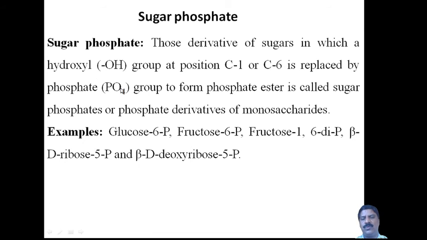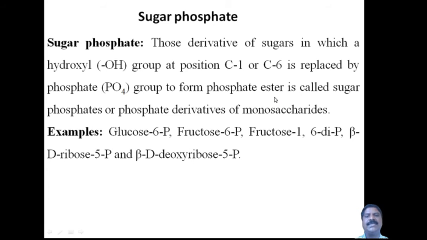There is a PO4 group, actually PO4 minus 3 should be there. Phosphoric acid means H3PO4. On dissociation, it gives PO4 minus 3 and 3H plus. I have not written the charge here. Therefore, a phosphate group forms a phosphate ester.